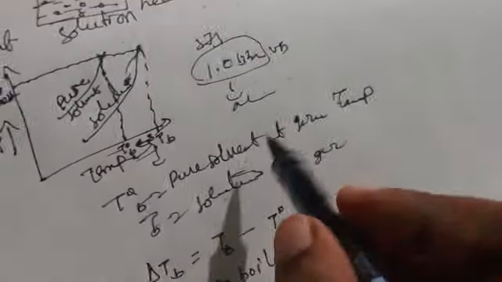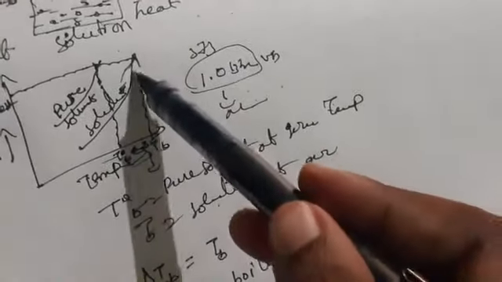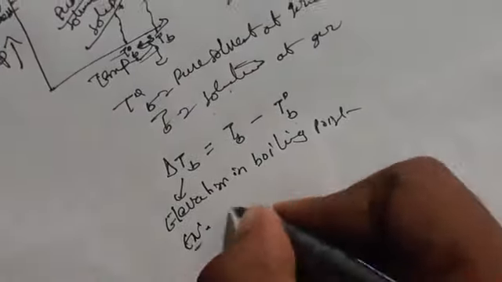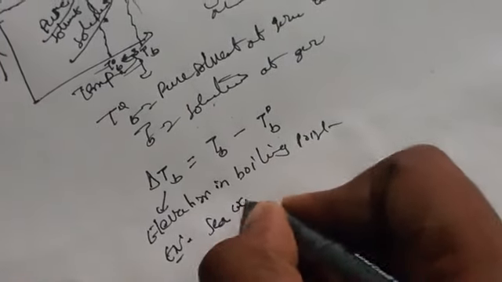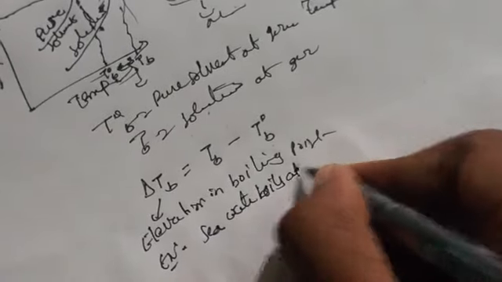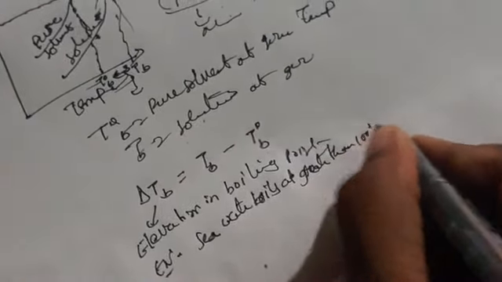So when a non-volatile solute is dissolved in the pure solvent, the boiling point increases. For example, we can take sea water. Sea water boils at greater than 100 degrees centigrade.